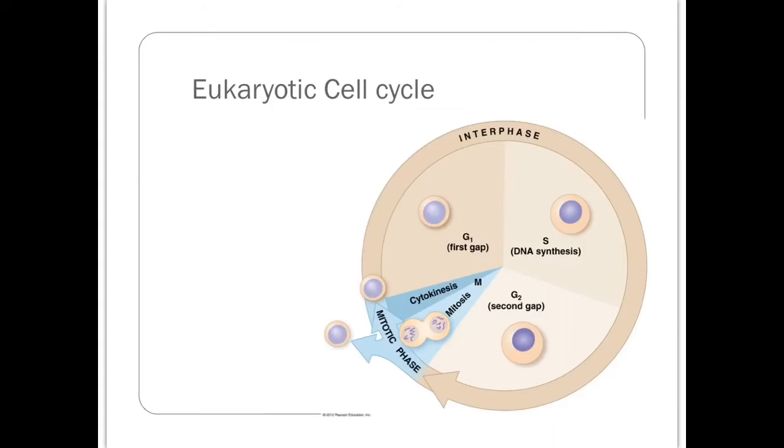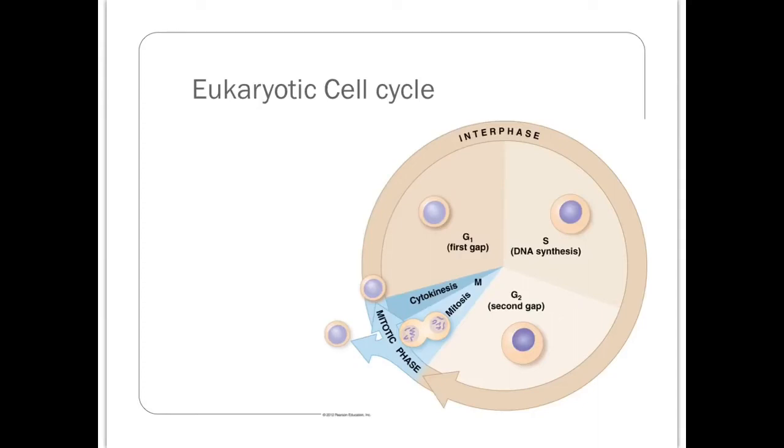Eukaryotes have the cell cycle where they're doing a lot more than just dividing. And actually, the division part of the cell cycle should be pretty small. Most of the life of a cell is spent in what's called interphase. Interphase is made of three parts. The first part is called G1, or the first gap. Something that's happening in G1 is the cell is growing and it's carrying out whatever the specific functions are for that cell.